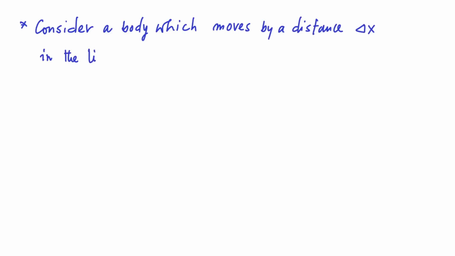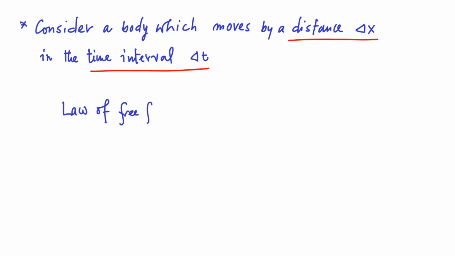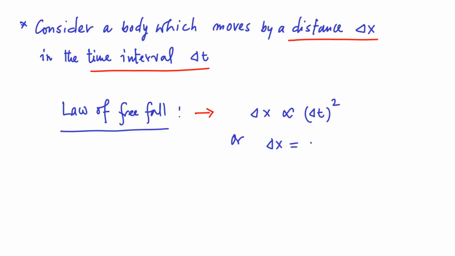In order to appreciate the path by which Newton arrived at his second law of motion and also the law of gravitation, let us consider a body which moves by a distance delta x in a time interval delta t. Galileo's law of free fall then implies that delta x is proportional to delta t squared. Let us denote the proportionality constant by the term beta.